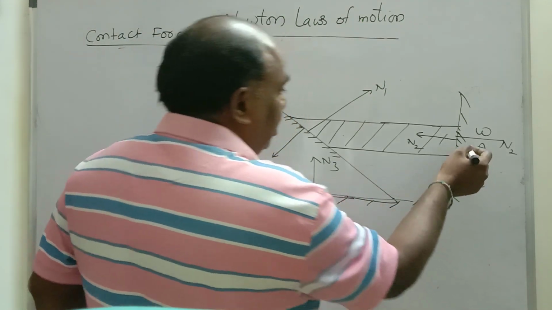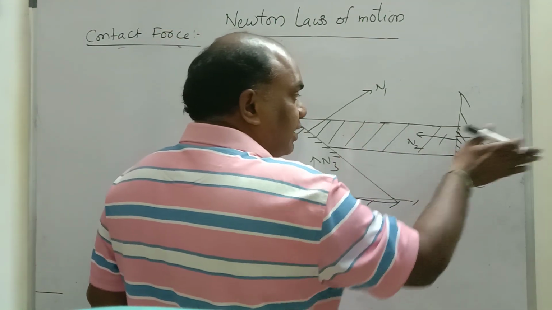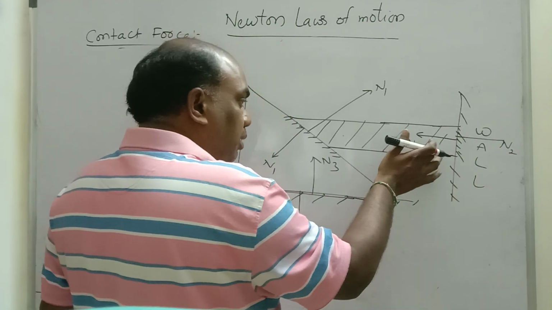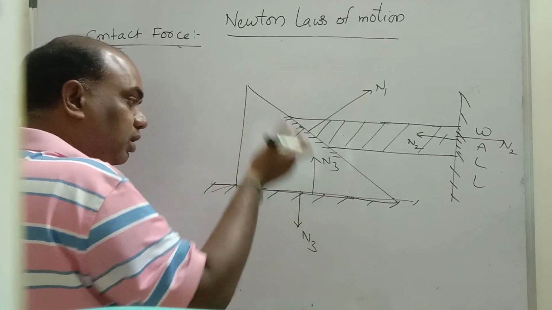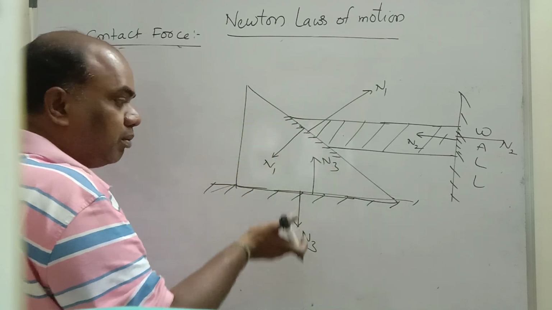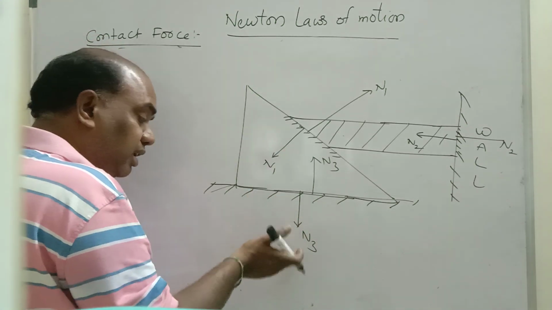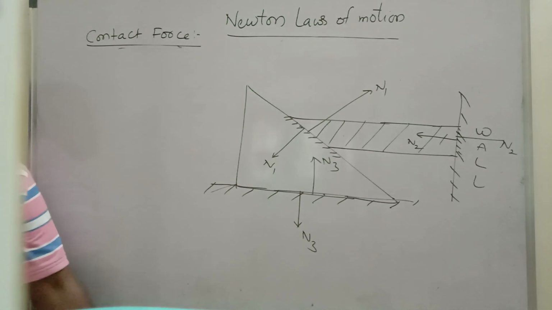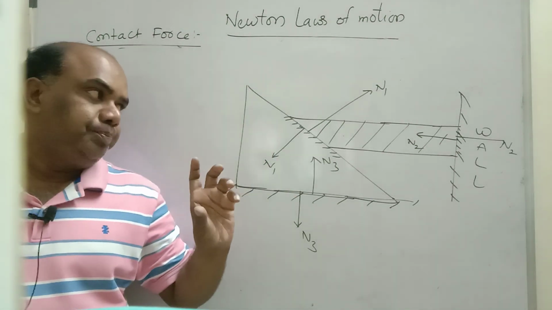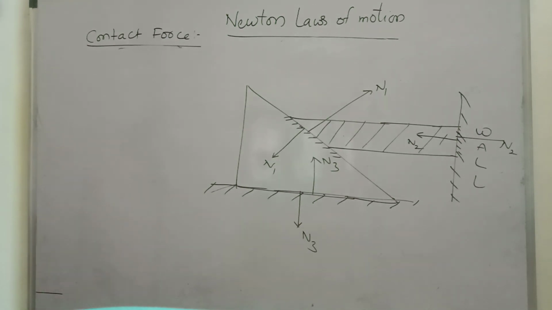Here this is the wall. The wall is applying n2 normal on this block, on this body. The same normal is applied in the reverse direction by the body on the wall. Here the earth is acting n3 normal perpendicular to the contact surface, and n3 is also applied by the wedge on the earth. These are three different types of normals present on the wedge. These are the complete normals. How to find the normal from the contact surface? Very important.